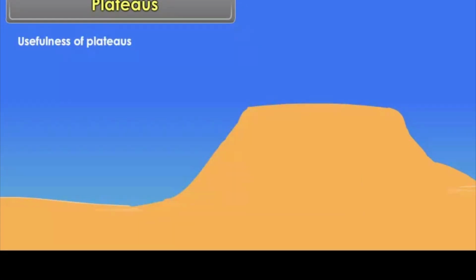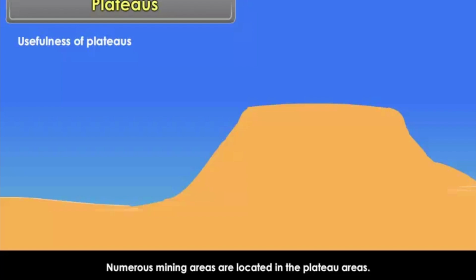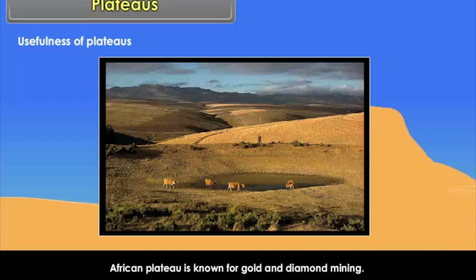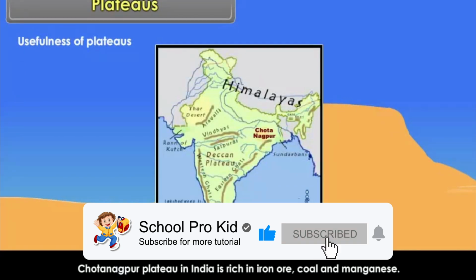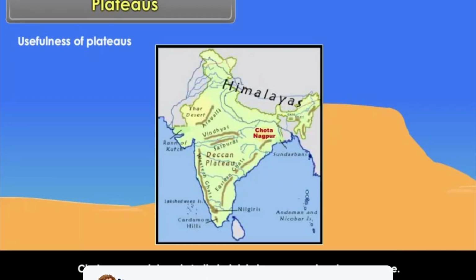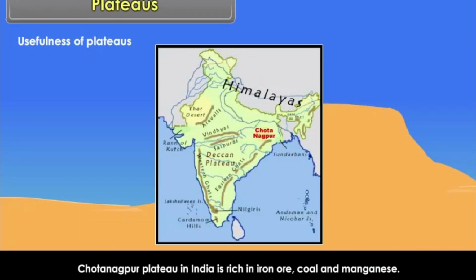Usefulness of plateaus. Plateaus are rich in mineral resources or deposits. Numerous mining areas are located in the plateau areas. African Plateau is known for gold and diamond mining. Chota Nagpur Plateau in India is rich in iron ore, coal and manganese.